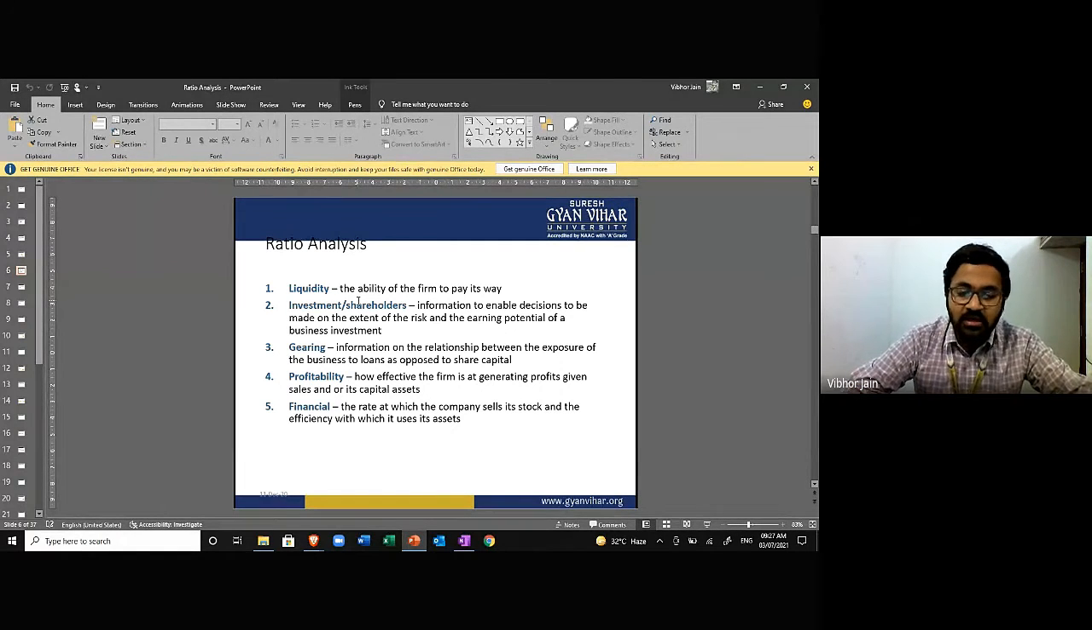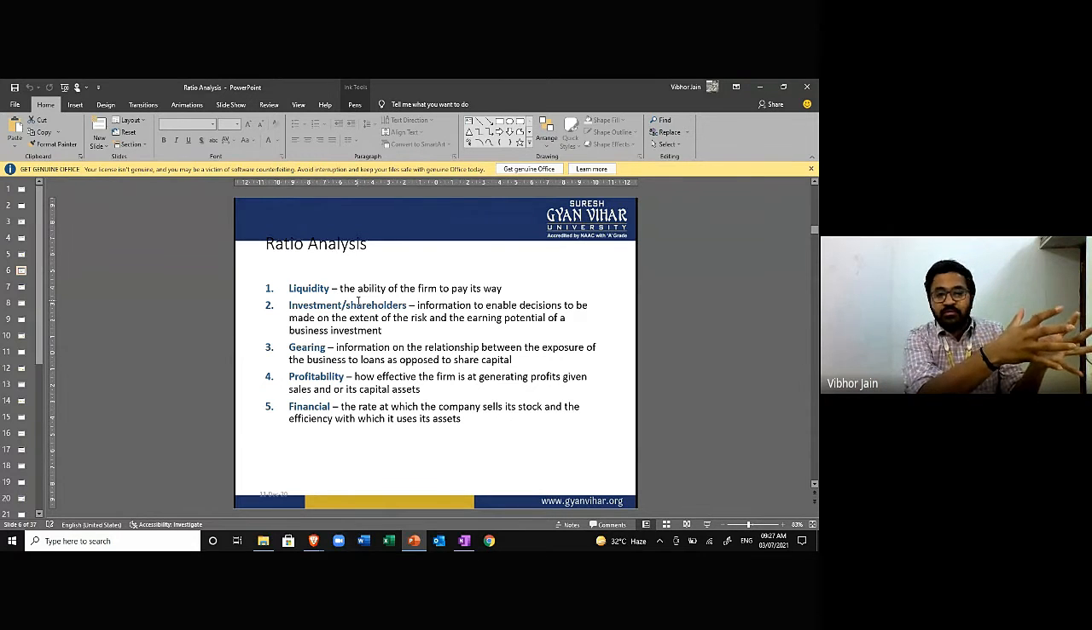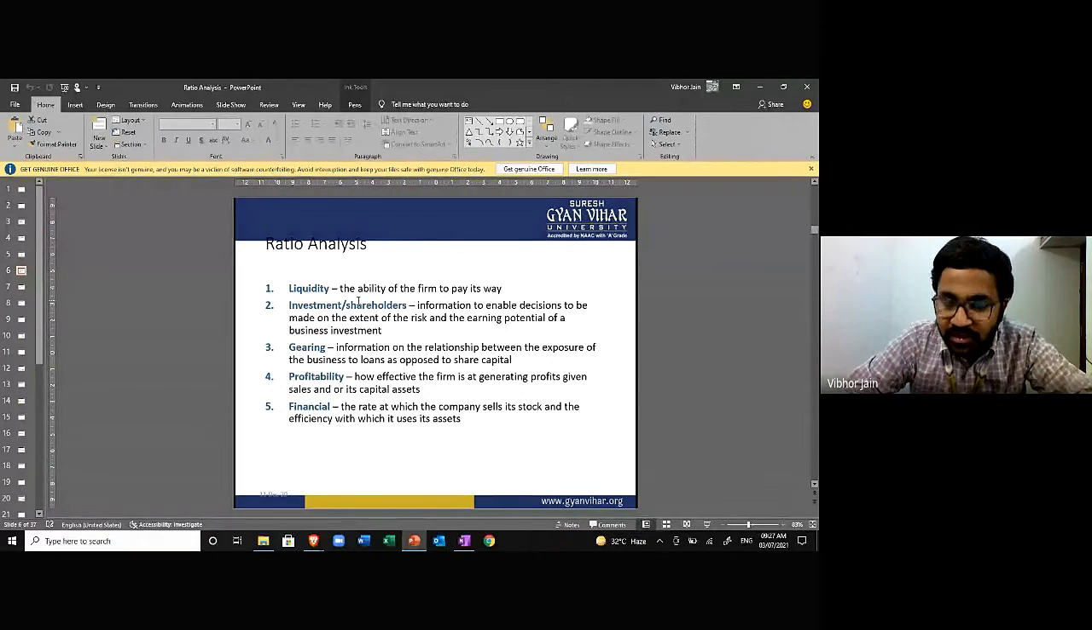Third point is gearing. It's not that important from a BBA perspective, but still we just want to know what it is. Information on the relationship between exposure of the business to loans as opposed to share capital. That means what is the gear in which my company is operating, which means what is the portion of outsiders' loan in my company. Why do I want to calculate that?